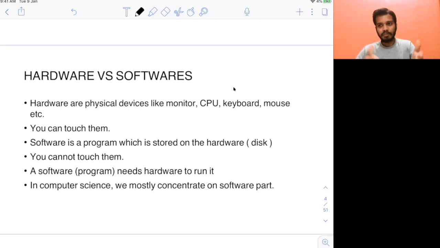And software, of course, cannot run without hardware. If you want to run a program, you will run it on your system. Your system has memory, your system has CPU. So a program needs memory, CPU, all of these things to run. In computer science, we will mostly concentrate on the software part and not the hardware part. So we will not concentrate on how your CPU works, how your keyboard works. We will not discuss all of this. We will mostly focus on the software part, how this program actually works, how it runs, and how you can write it. All of these we will discuss in the computer science videos.